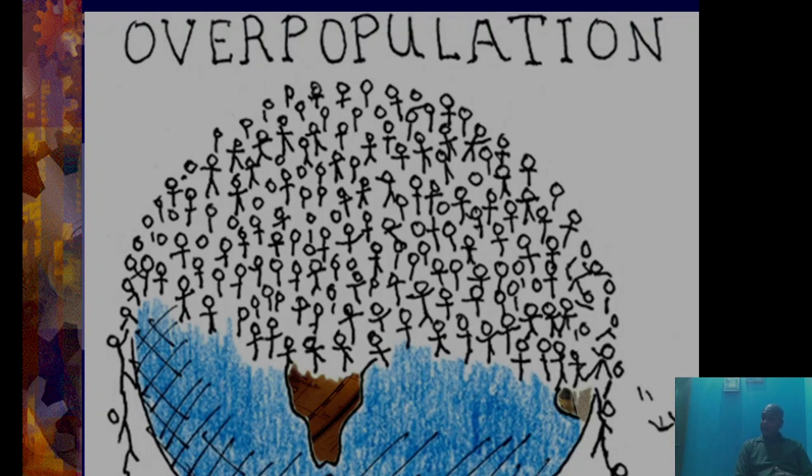So, today's topic is overpopulation. We are going to deal in this video lecture with what overpopulation is, what the cause of overpopulation is, and what the effect of overpopulation is.